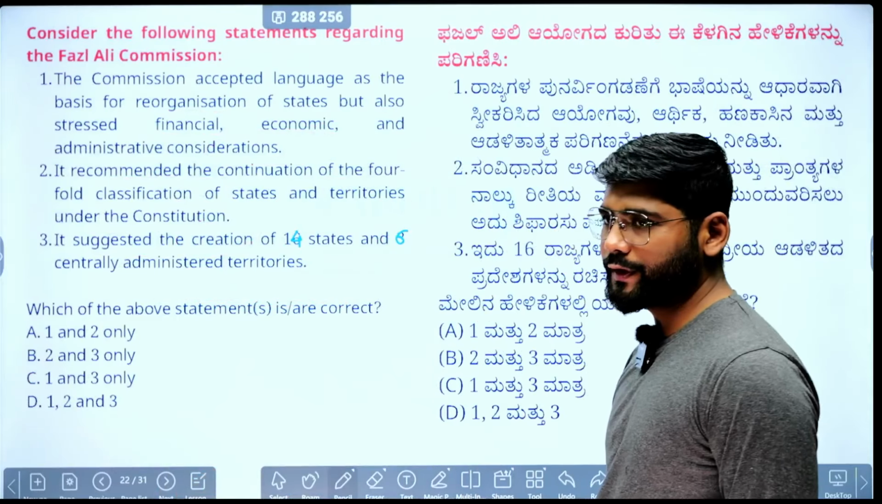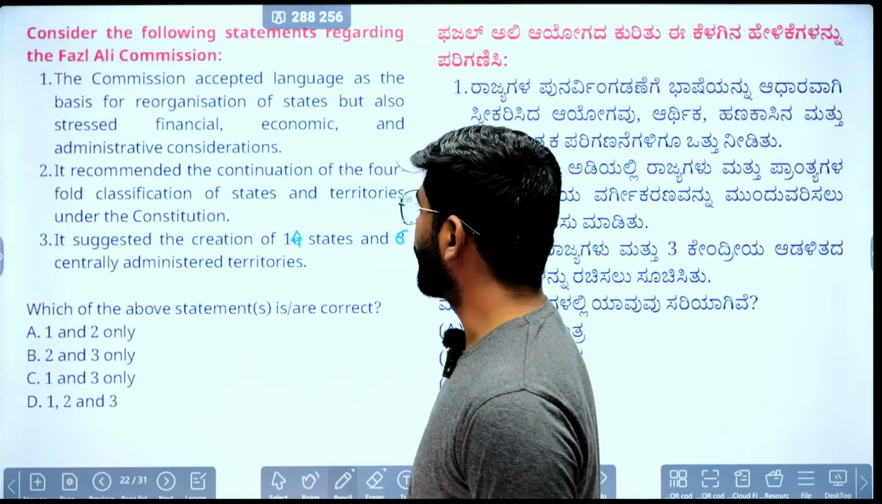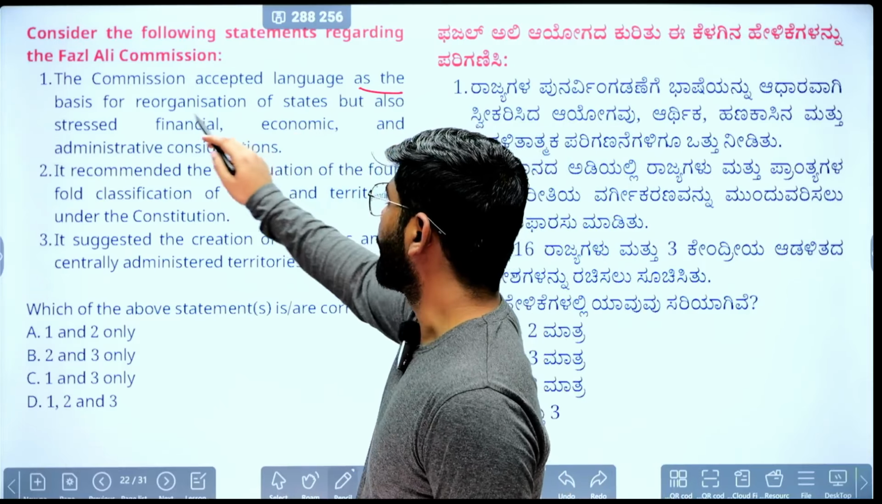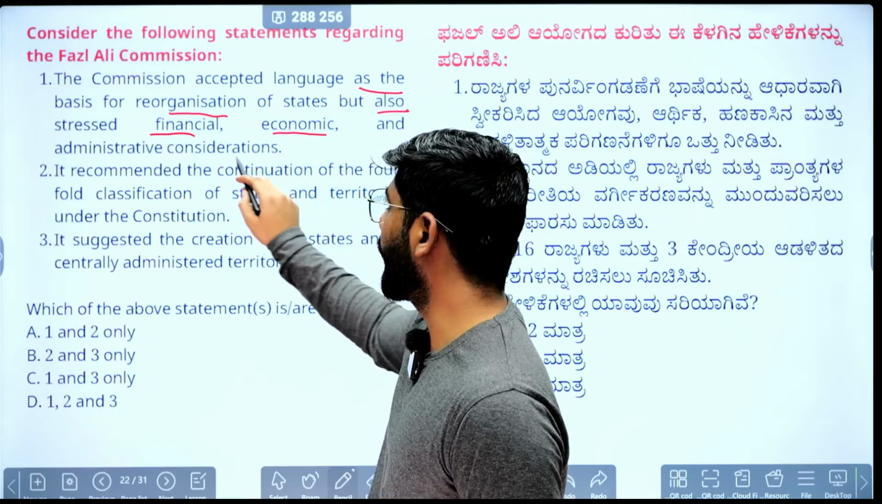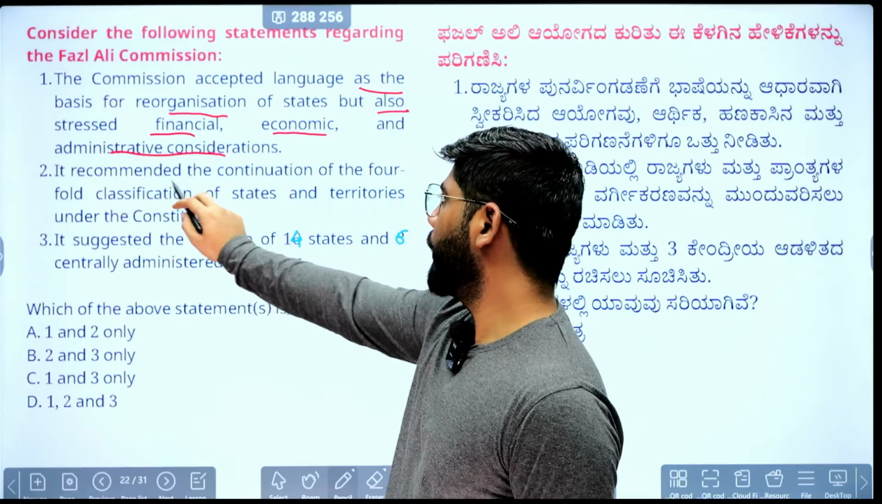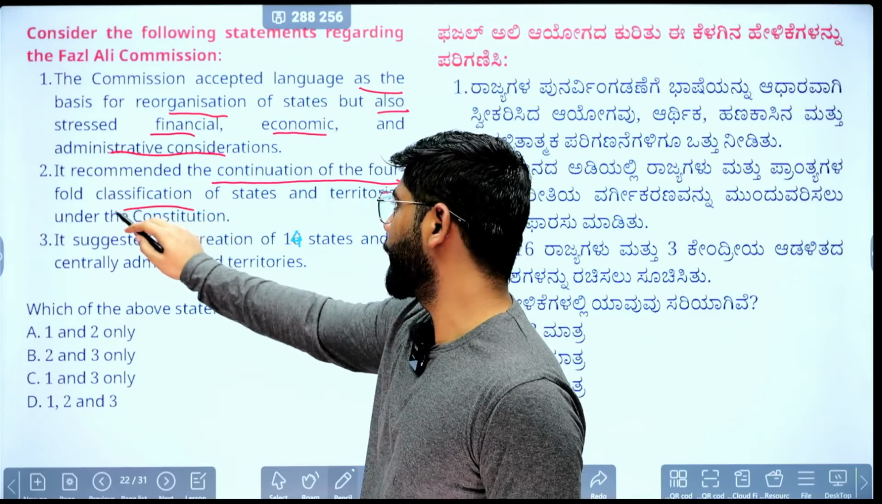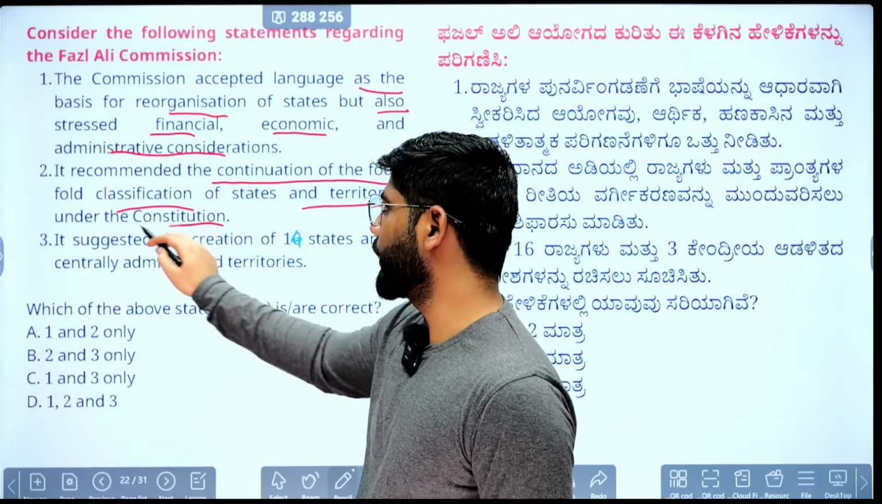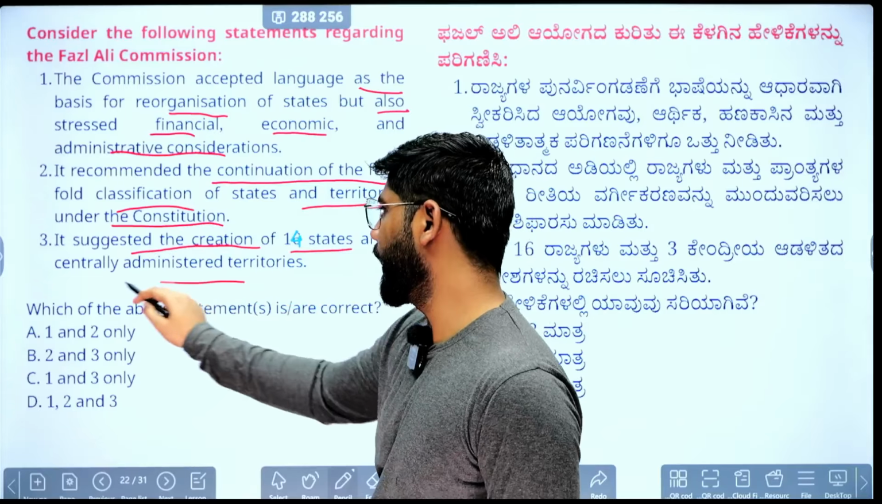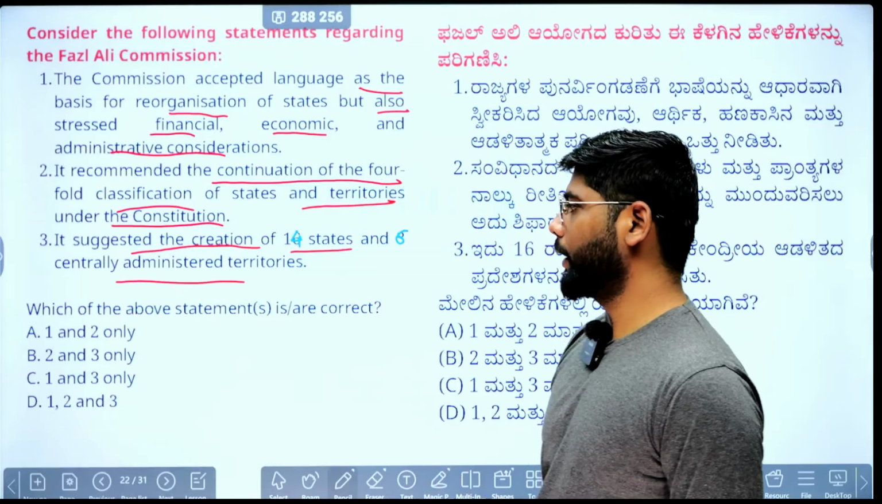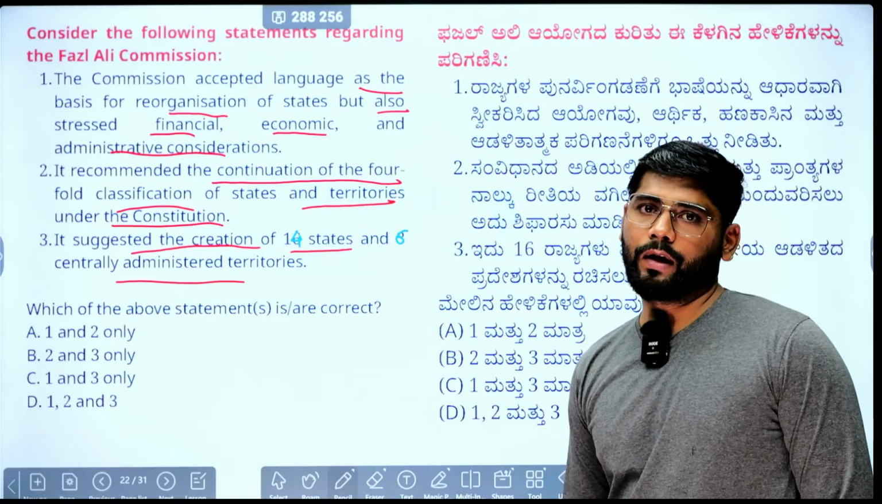It is again about the Fazl Ali Commission. The commission accepted language as a basis of reorganization of states, but also stressed financial, economic and administrative considerations. It recommended continuation of the four-fold classification of states and territories under the constitution. It suggested creation of 14 states and 6 centrally administered territories. Pause the video and comment the correct answer.